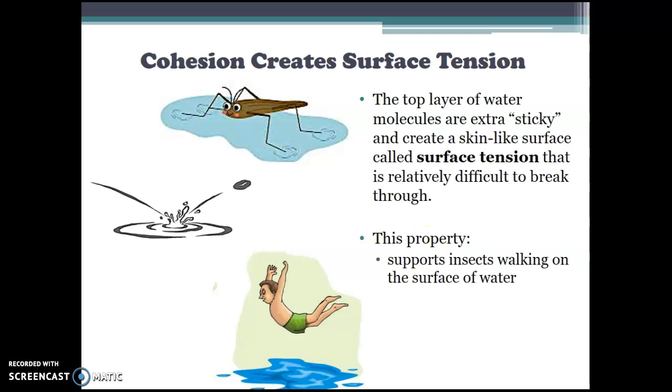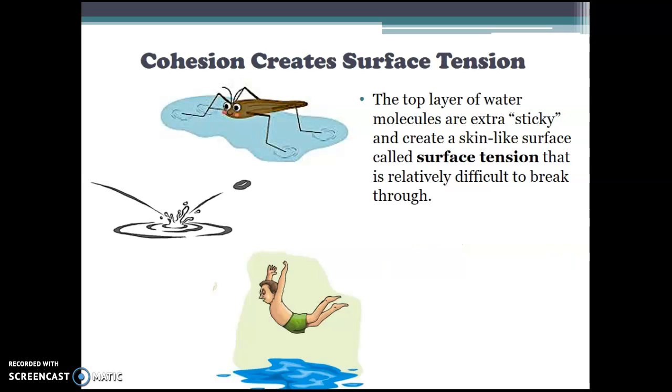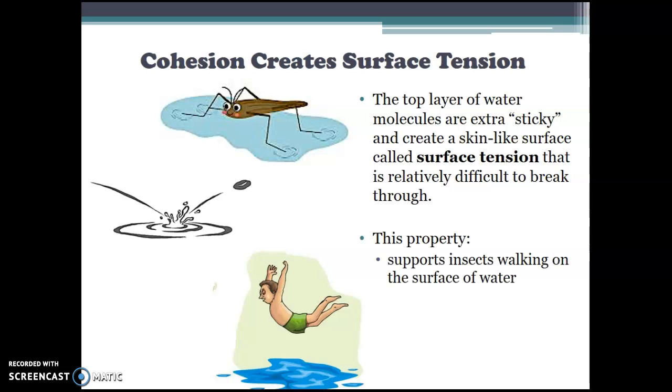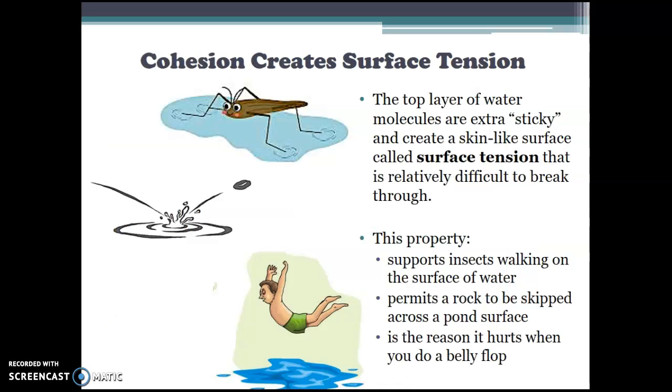High surface tension is caused by water molecules at the surface being attracted to each other. They create a skin-like surface that is called surface tension, and that's kind of tough to break, at least not very easily. This causes insects to be able to walk across the surface of the water, or maybe you've skipped a rock across the water and it jumps across that pond. That is due to high surface tension. This is also why it hurts when you do a belly flop.